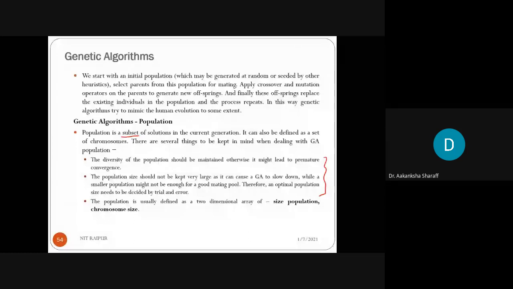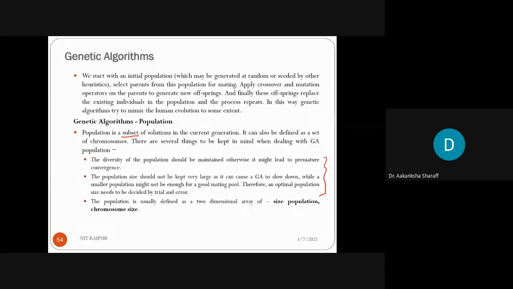What exactly does it mean? Whatever the size of the population, or the number of solutions we have considered, it should not be very large. Why should it not be very large? Because if it is very large, then the genetic algorithm will take that much more time to produce the best solution or get the optimal result, and ultimately it slows down the system.